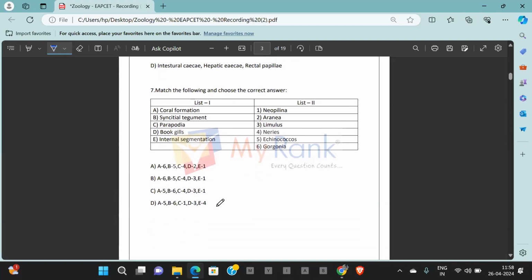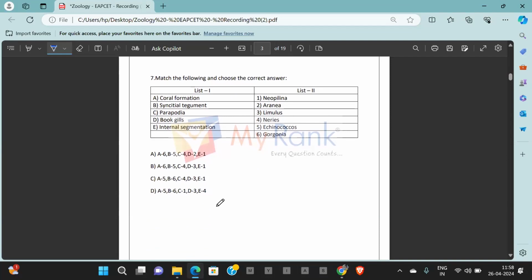Going ahead with question number 7. Match the following and choose the correct statements. Now we'll have to go with the match the following here. What do we have? It's a question from Animal Kingdom, more precisely, Animal Kingdom 1. Coral formation. Who is responsible for coral formation? It is the cnidarians. Cnidarians are responsible for coral formation. And from list 2, it is Gorgonia or the sea fan. Gorgonia, or the sea fan, is one example. So A goes with 6.